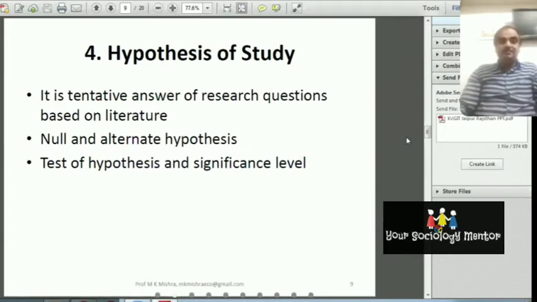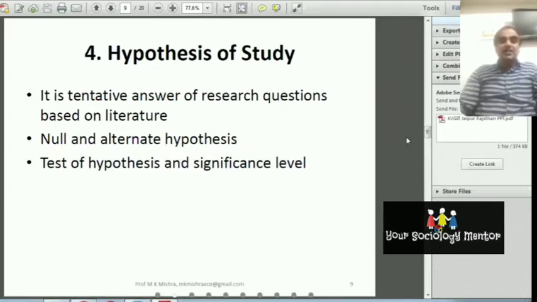Suppose that you are doing a study concerning the impact of class teaching on the students' knowledge. By teaching in the class, the students' knowledge is improving or not, you are interested to discuss this.